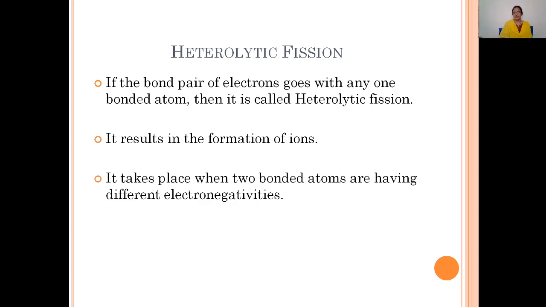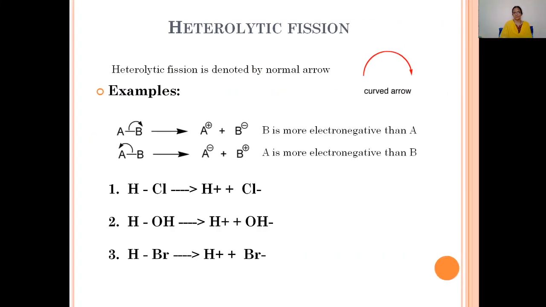It takes place when two bonded atoms have different electronegativities. So whenever the electronegativity difference between the two atoms is more, heterolytic bond fission takes place. Heterolytic bond fission is generally shown by a curved full arrow.